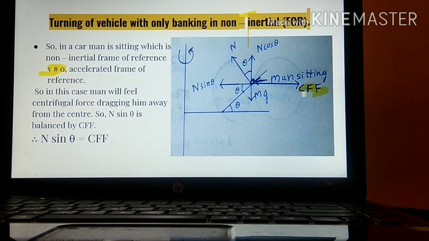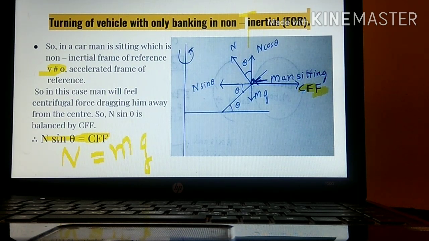So you will see in this diagram that CFF is being balanced by N sin theta. So what can we write? N sin theta is equal to CFF. Now, N sin theta is a normal reaction force. Even when we are sitting, we are providing normal reaction force. Over here, N's value is m into g, mass into acceleration due to gravity.